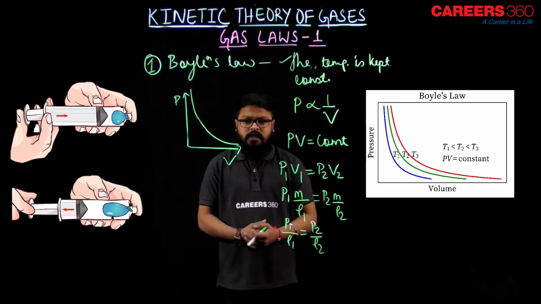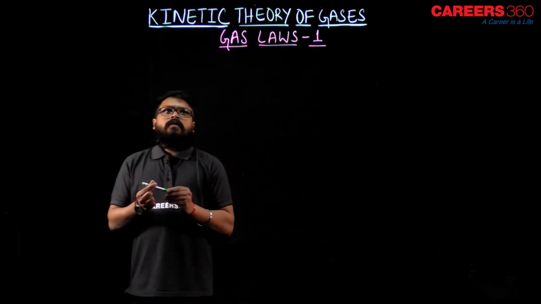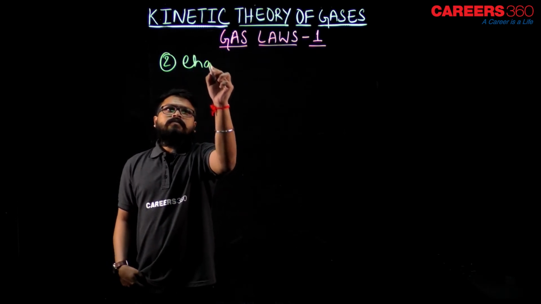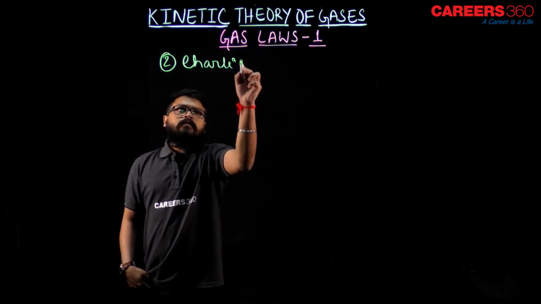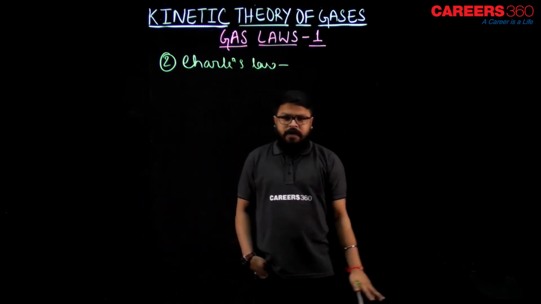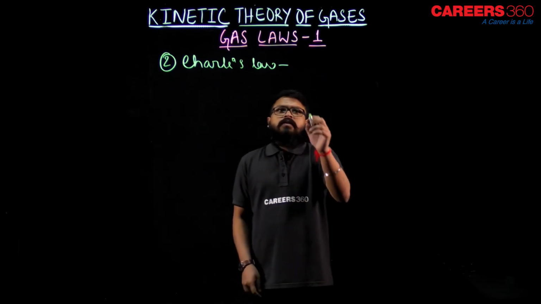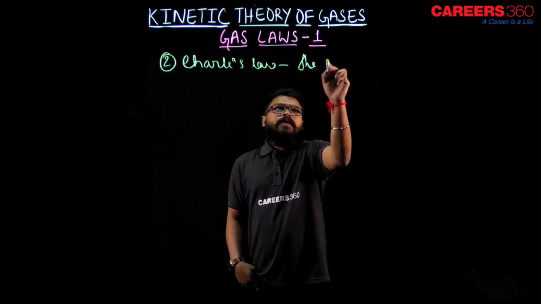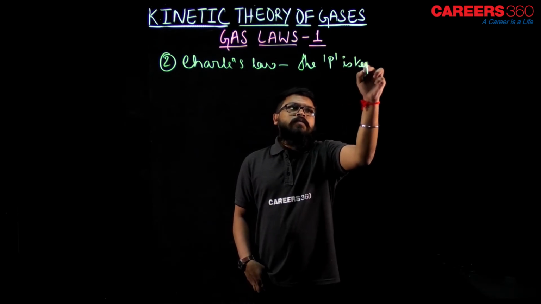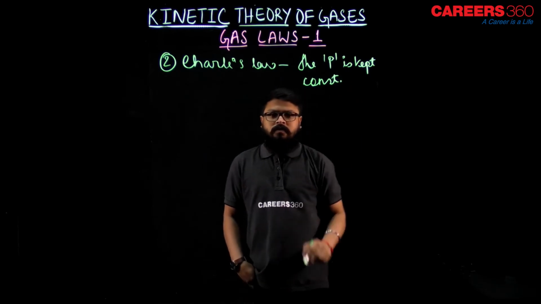Now let's see Charles' law, the second law. What does Charles' law state? Charles' law states that for any gas under constant pressure, the pressure P is kept constant.